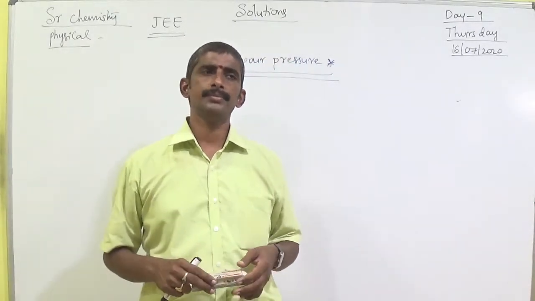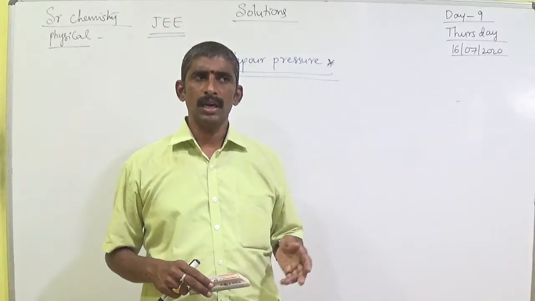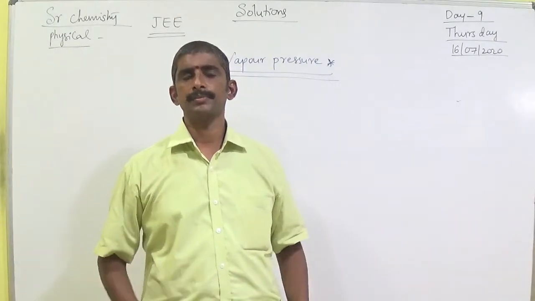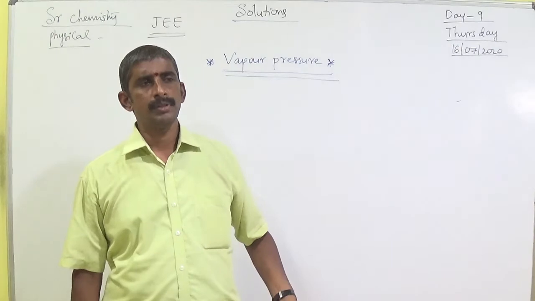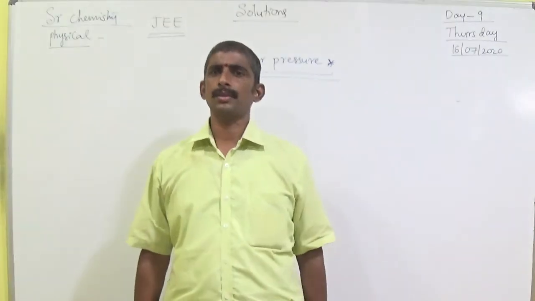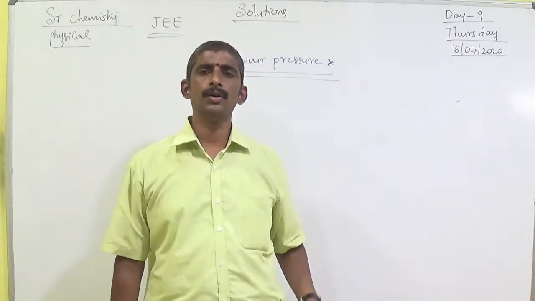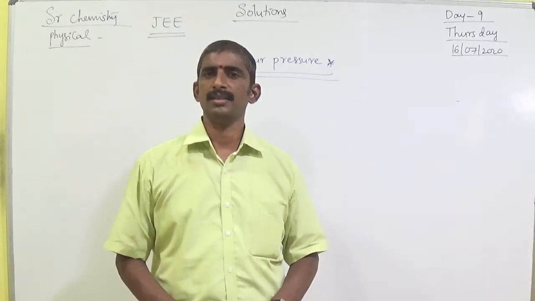In summer season, the water level in ponds, rivers and lakes decreases, that is vaporization or evaporation.